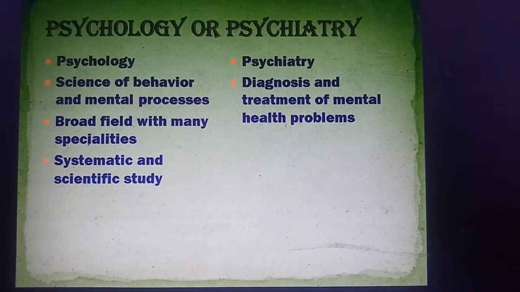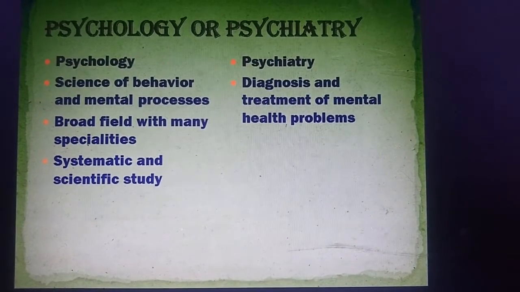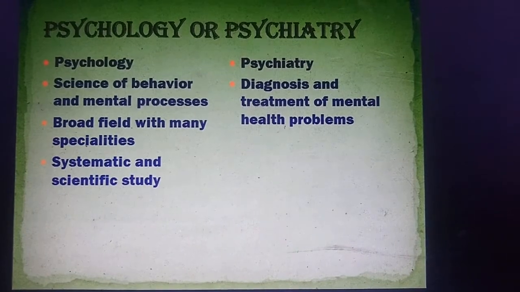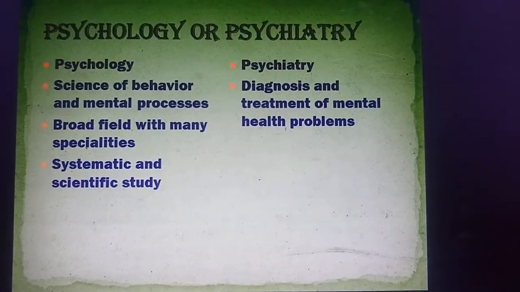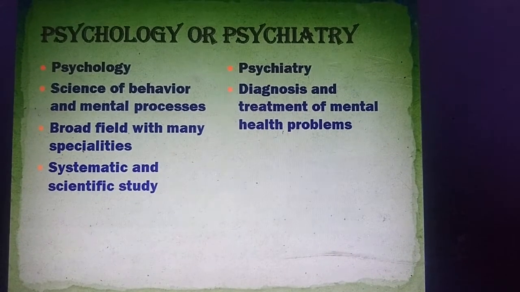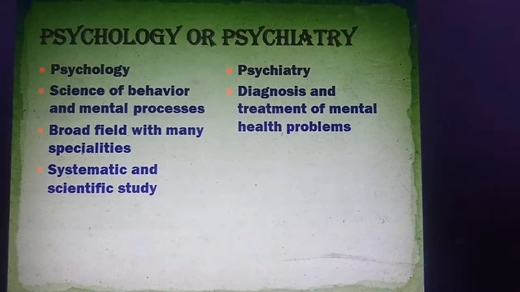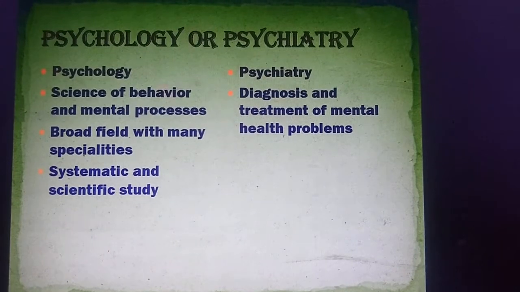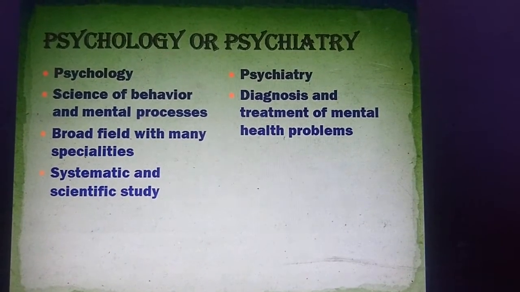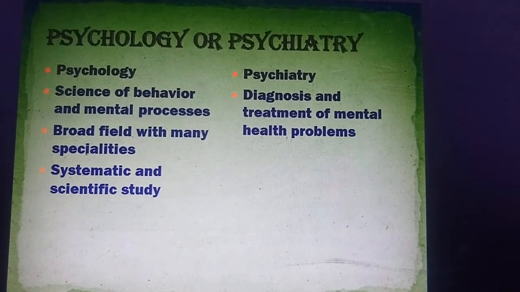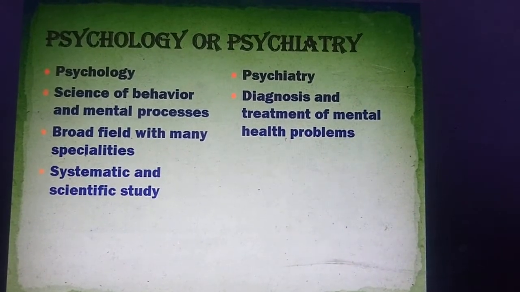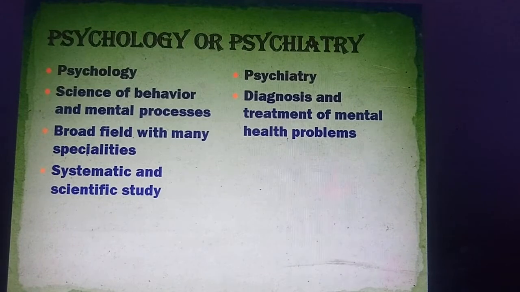So what is psychology and what is psychiatry? Psychology is a science of behavior and mental processes. It is having many specialties and it is a scientific and systematic study. Whereas psychiatry deals with diagnosis and treatment of mental health problems. You can see here psychology is dealing with behavior and psychiatry is dealing with diagnosis and treatment of mental health problems.